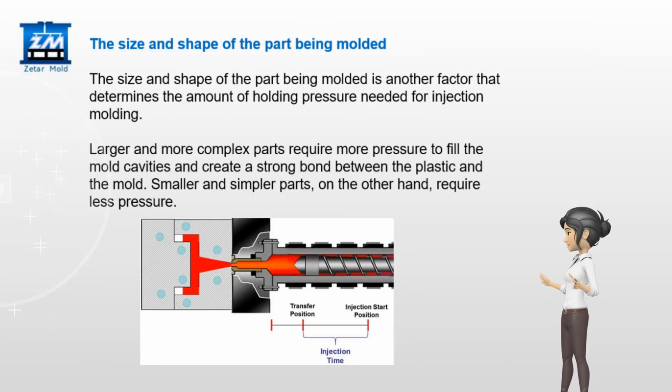The size and shape of the part being molded. Size and shape of the part being molded is another factor that determines the amount of holding pressure needed for injection molding. Larger and more complex parts require more pressure to fill the mold cavities and create a strong bond between the plastic and the mold. Smaller and simpler parts, on the other hand, require less pressure.